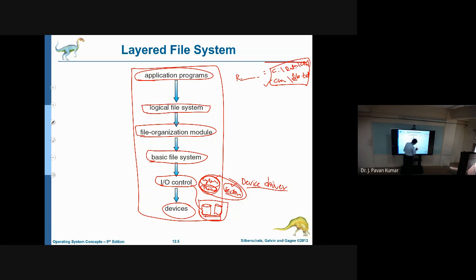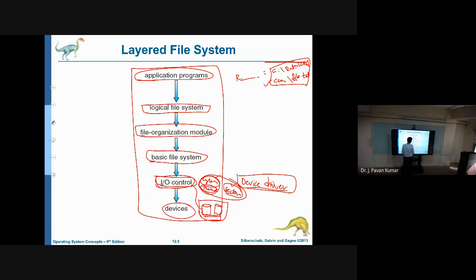So to perform this particular operation, we have some software called a device driver. This is part of the IO controller. In the IO controller we have the device driver, and by using this device driver we can read a particular cylinder and sector, or write a particular cylinder and sector, or block we can say.